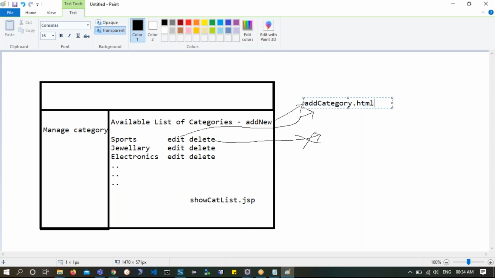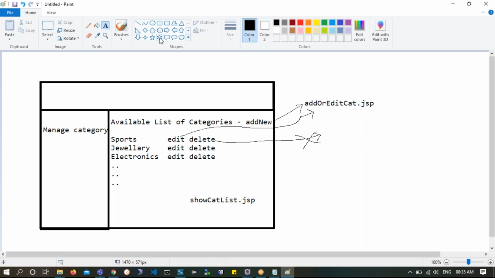Okay, now please try to understand, why do I have one page for edit and one page for add? Instead, what I will do is simply make add category.jsp, or simply call it add or edit cat.jsp. So the single page will facilitate either getting an existing category and displaying it, facilitating the customer to edit it, or simply adding a new category, having the same button called save. And then finally, when I say delete, it is not calling anything.